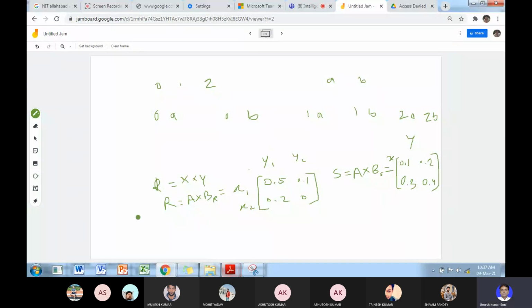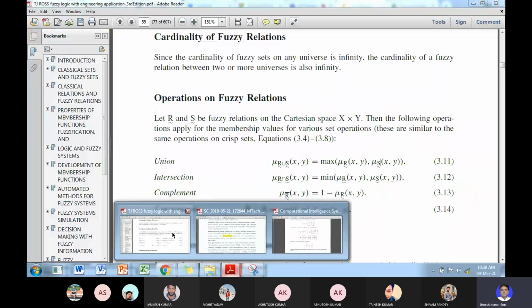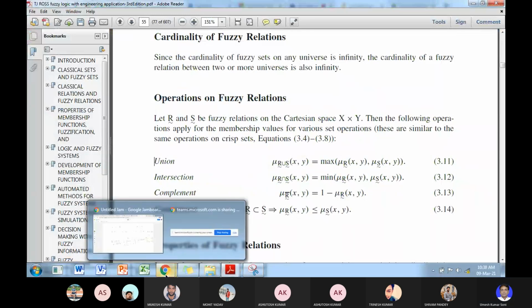Then what will be the membership grade of the relation between R and S? For this we take the union, intersection, complement and containment.